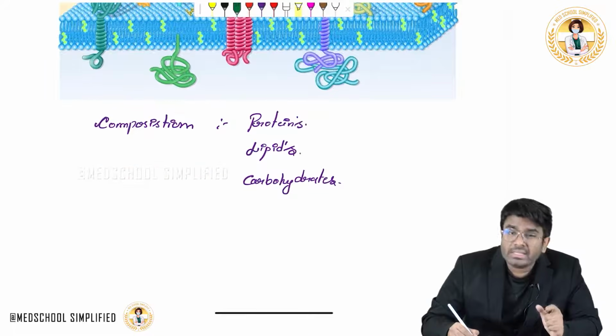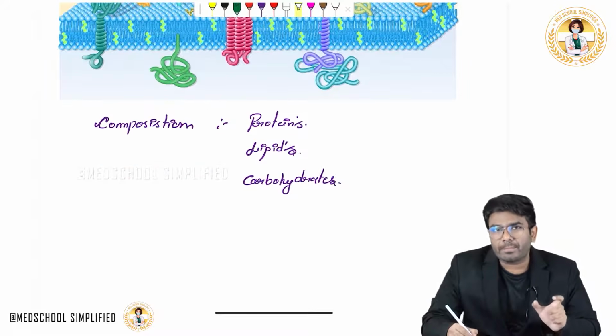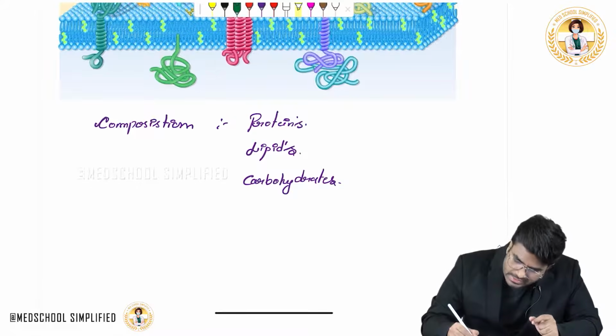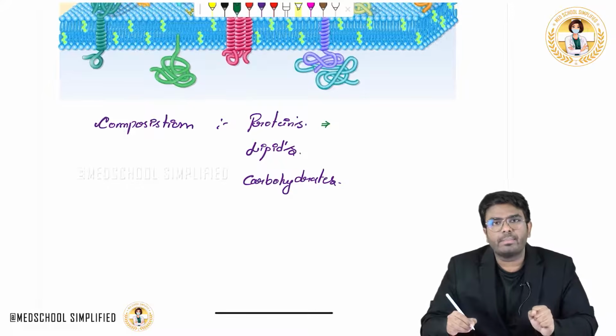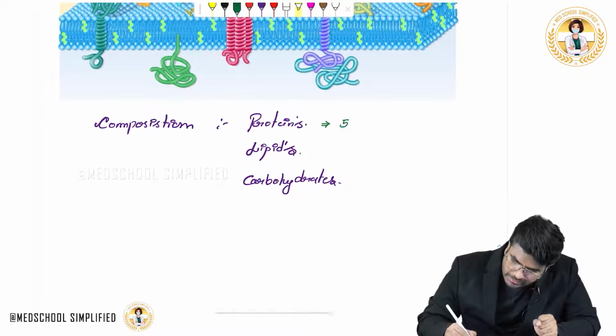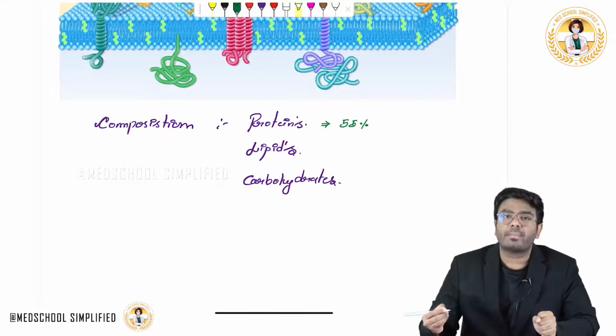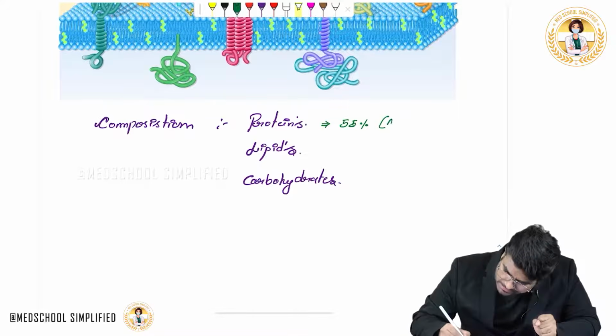Proteins are there, but what is the percentage of these proteins? In the cell membrane, the major component is the proteins. Almost 55% of the cell membrane is made up of proteins, so it is considered the major component.